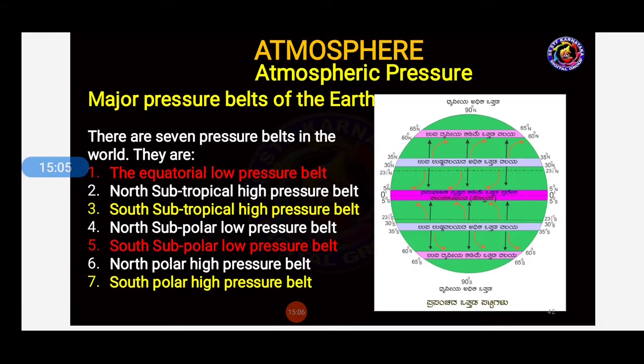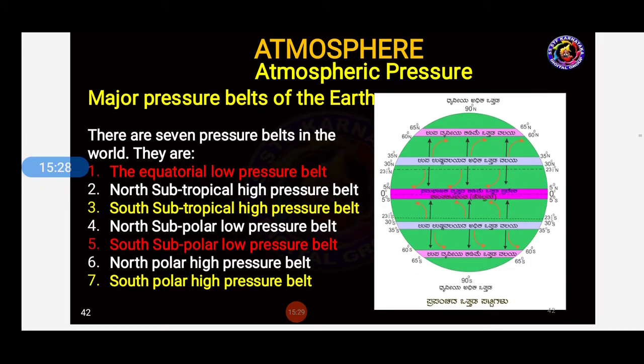Major pressure belts of the earth. There are 7 pressure belts in the world. They are the equatorial low pressure belt, north subtropical high pressure belt, south subtropical high pressure belt, north subpolar low pressure belt, south subpolar low pressure belt, north polar high pressure belt, south polar high pressure belt. These are the 7 pressure belts of the earth.